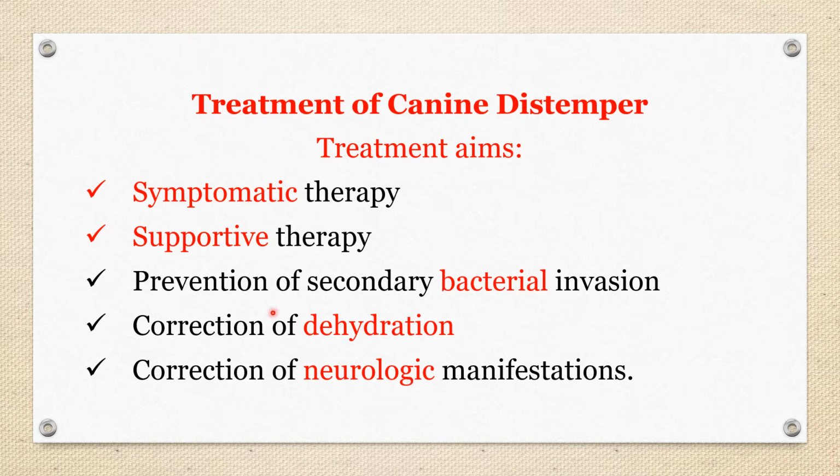So dehydration must also be given proper attention in the treatment. We have already seen that there are many neurological signs in acute as well as very chronic cases. So correction of this neurologic manifestation is also very important.